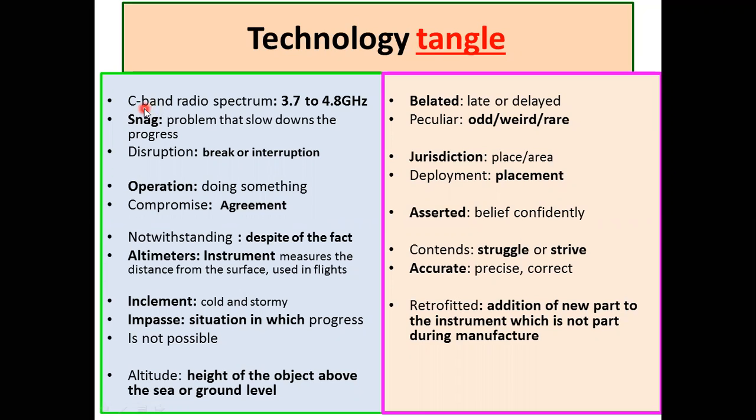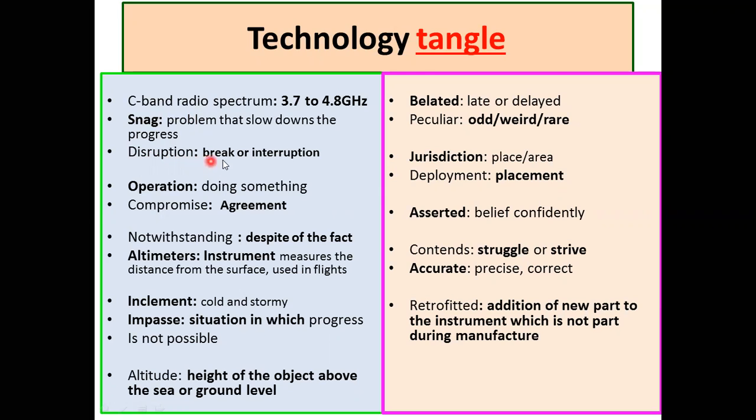First word is, as I told you, tangle. Second word is C-band radio spectrum. C-band radio spectrum ranges from 3.7 to 4.8 gigahertz. Snag means a problem that slows down the progress of work or an interaction.